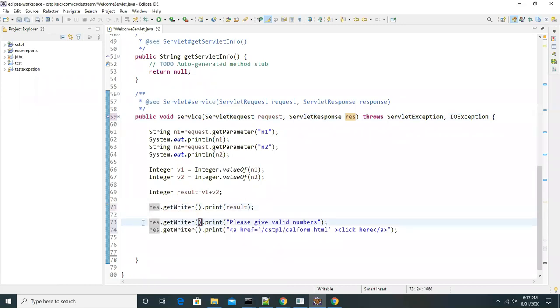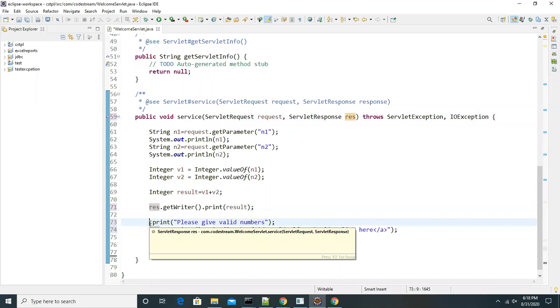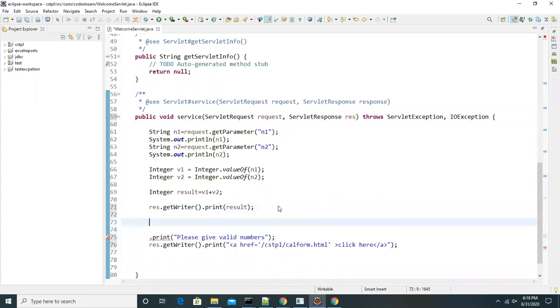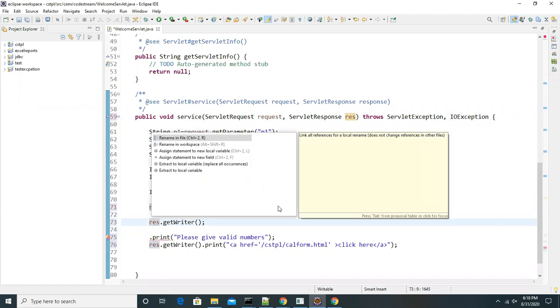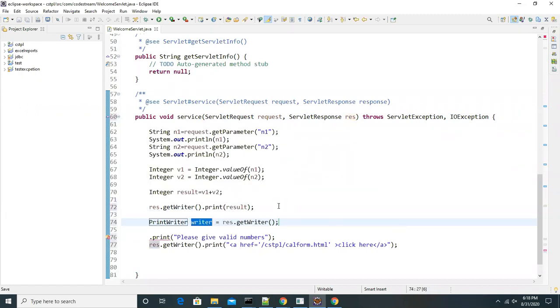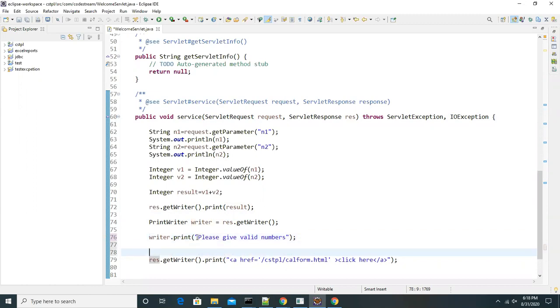So this getWriter method, let me call it. I'm calling the getWriter method on the response object, and assigning to it, that is a PrintWriter. This writer object variable I'm using, and calling the print method, and I'm saying, please give valid numbers.